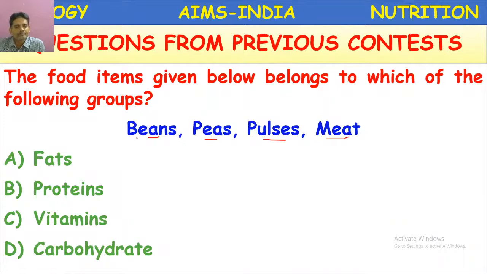Analyze: beans, peas, pulses, and meat. The first three are food materials from plants, and meat is from animals. All these food materials are rich in... What is the correct option? Those who are in live chat, please answer.